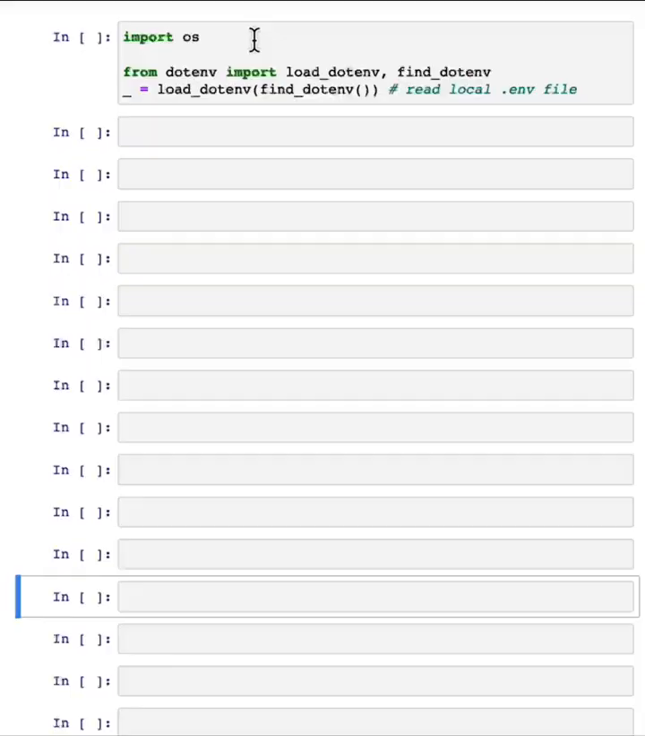Yep. So LangChain offers multiple sophisticated options for managing these memories. Let's jump in and take a look.